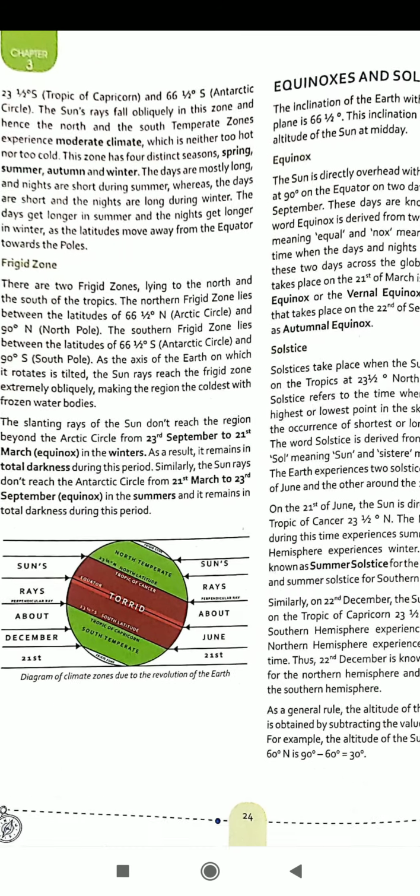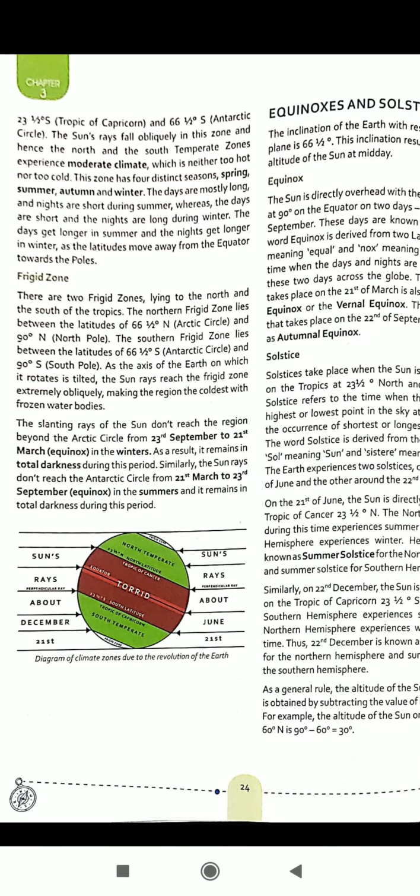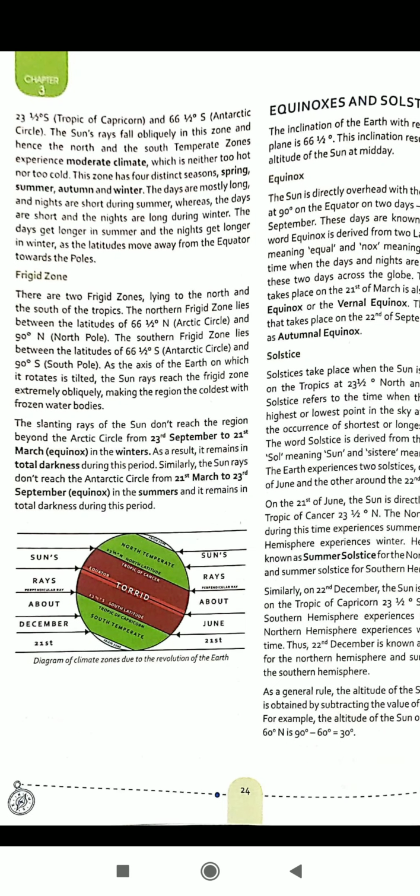The sun rays fall obliquely in this zone, and hence the north and south temperate zones experience a moderate climate which is neither too hot nor too cold. This zone has four distinct seasons: spring, summer, autumn and winter. India also lies in this zone. That is why India experiences four seasons in a year.